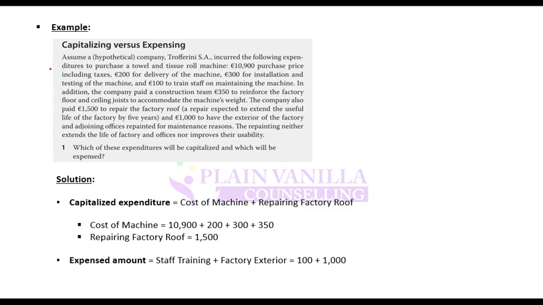So here is a short example. Assume a company Trofini SA incurred the following expenditure to purchase a towel and tissue roll machine. Its purchase price is 10,900, including taxes. This is necessary to bring the machine into usable form, so it should be capitalized. 200 for delivery. Until and unless you get the machine delivered, you cannot use it, so should be capitalized.